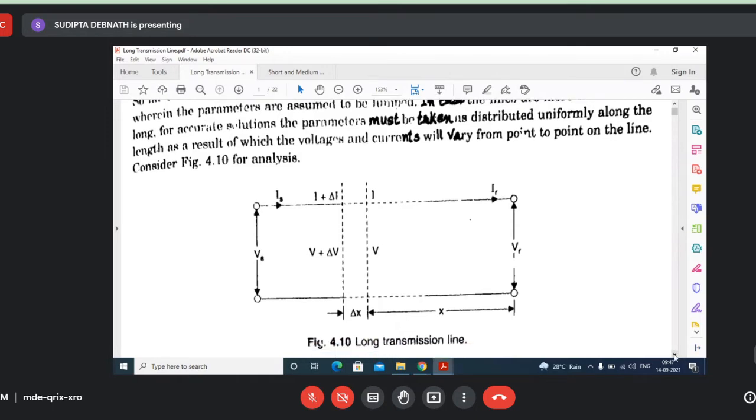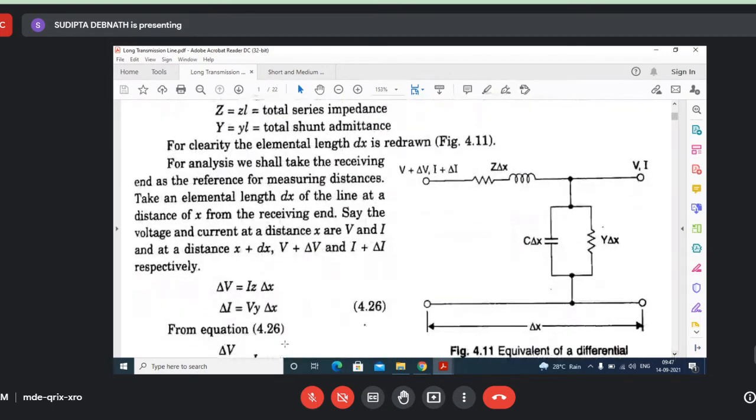So we can write this delta V equal to Iz into delta X, because z into delta X is the voltage drop in that small length of the line, the elemental length we call it, and this delta I is V into the admittance in that elemental length.